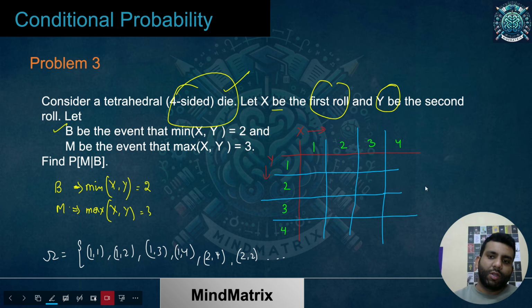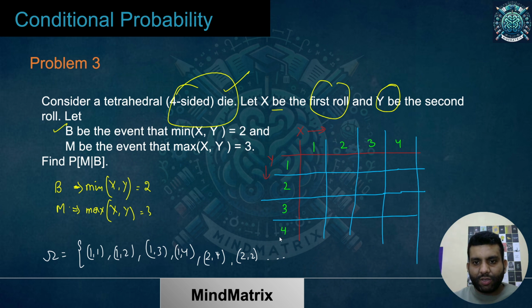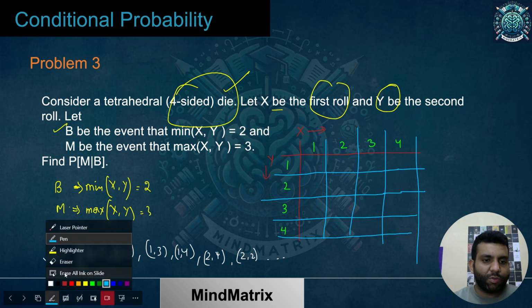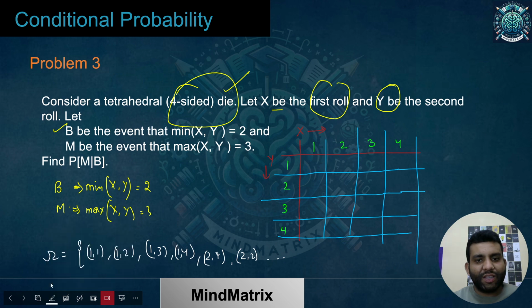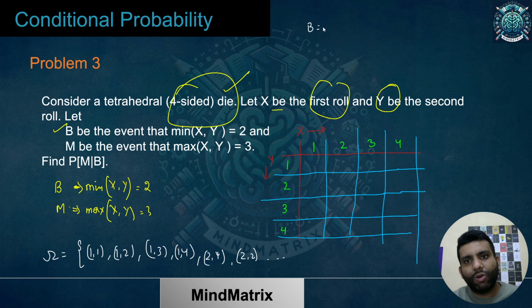Now you can see the important point is what is going to be my event set. If I simply mark for B, what is my B set going to look like?